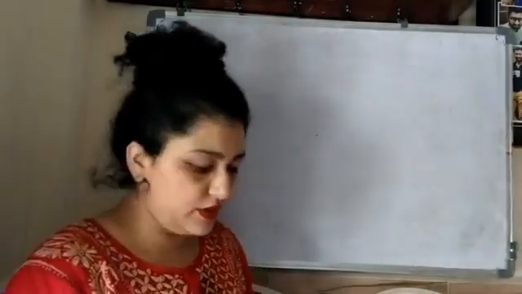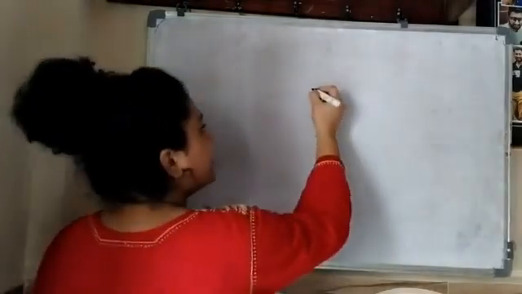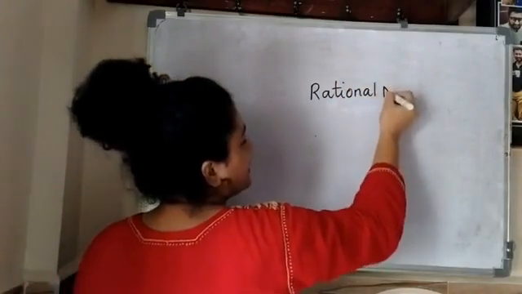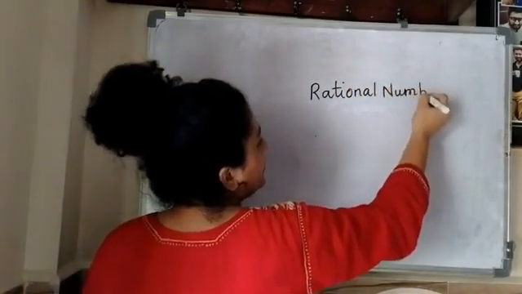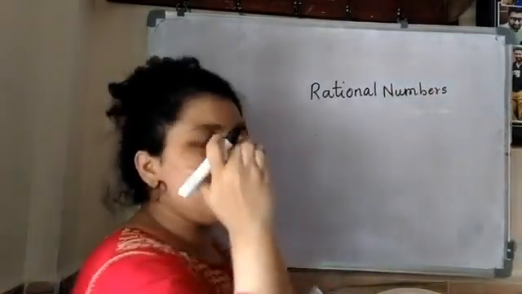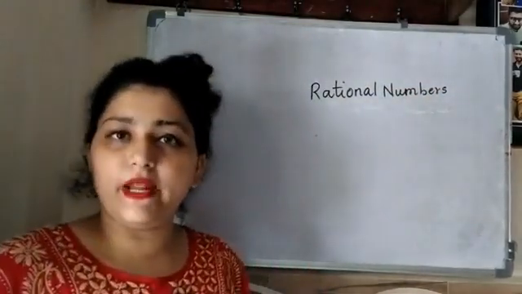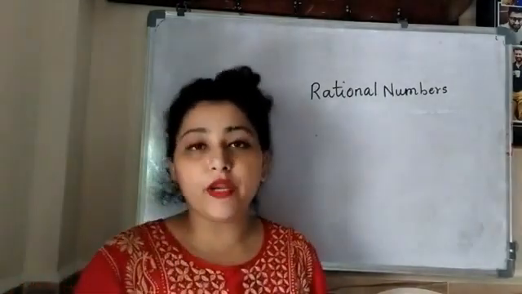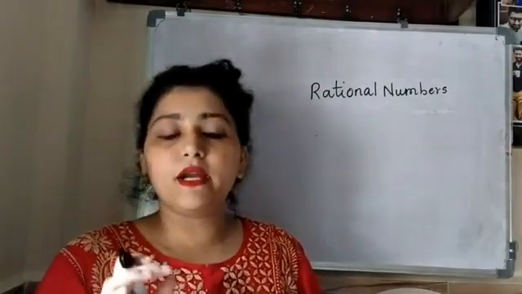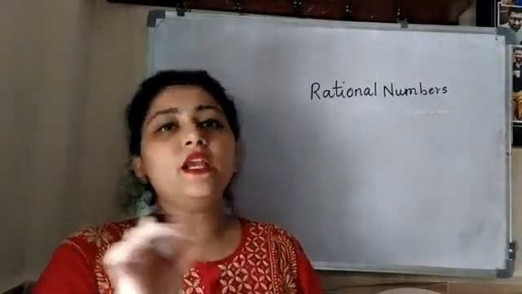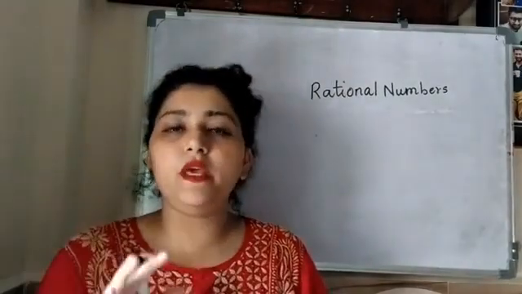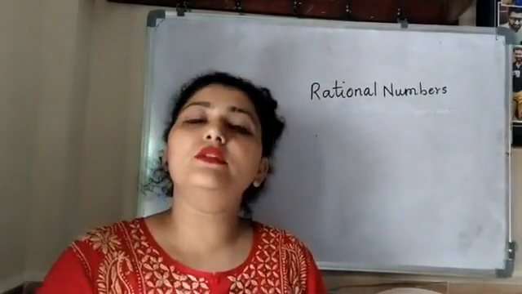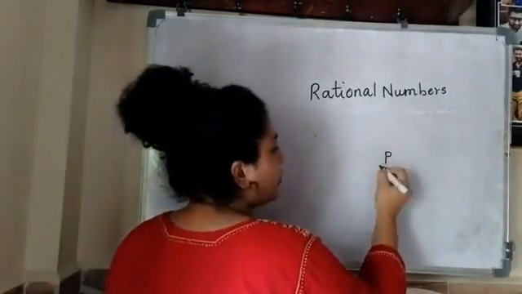In the last lecture, what I told you is about rational numbers. What are rational numbers? Rational numbers are any numbers which you can represent in p upon q form, that is numerator upon denominator form. The condition is that p and q should be real numbers, but the value of q should not be equal to 0. Your rational number looks like this.